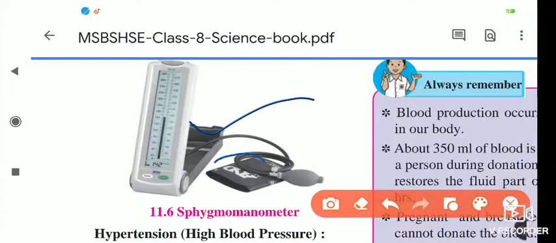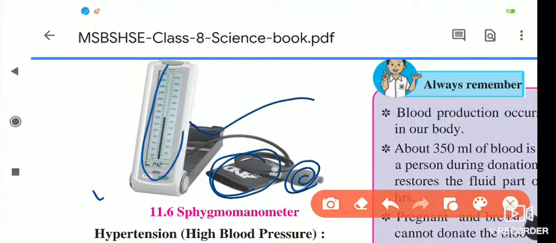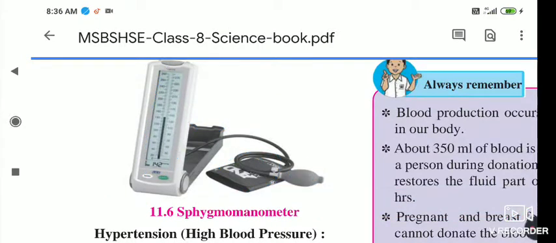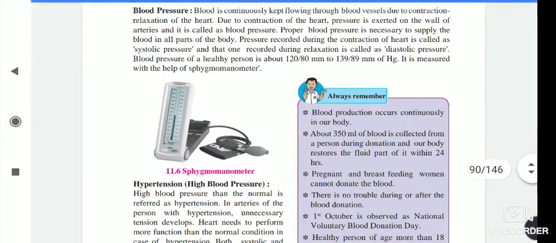This cloth-like structure is folded around the hand, and he presses here, and due to this the air fills inside it, and we check the blood pressure from our arteries using these records. So this is the instrument used for this.